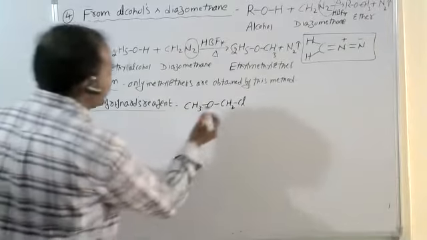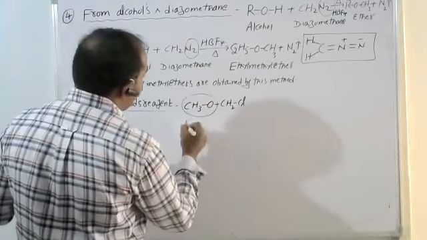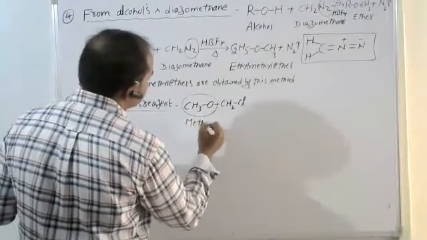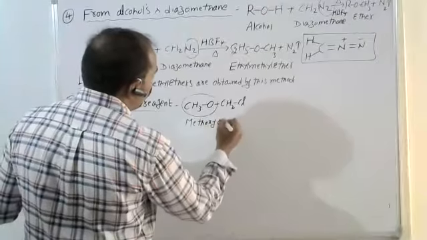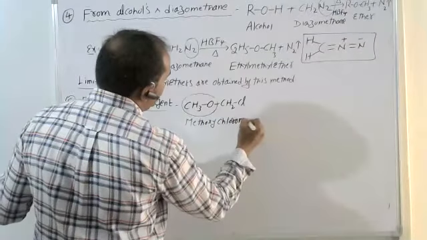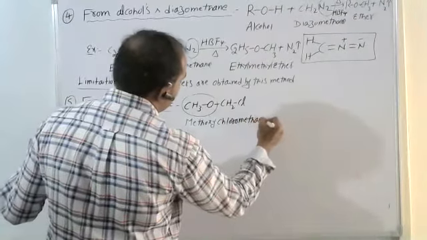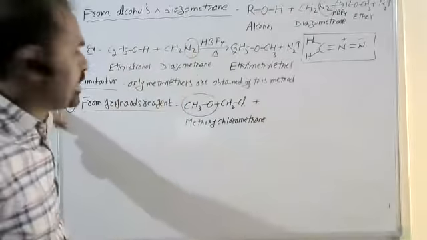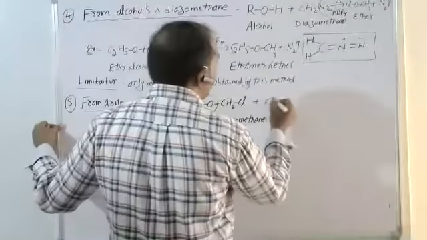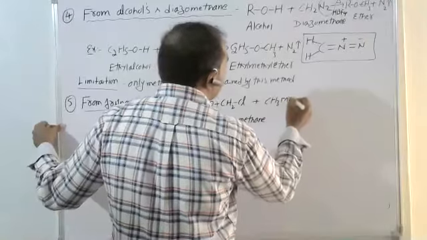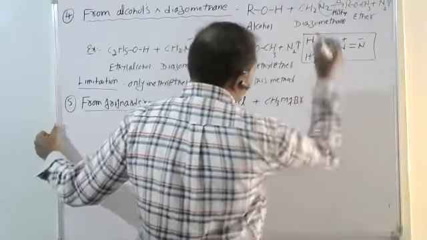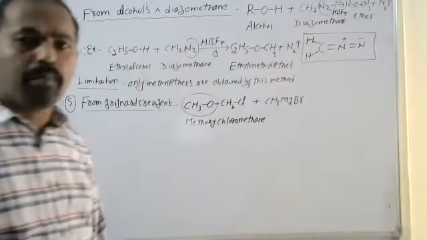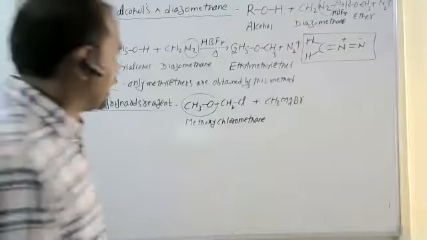Based on this process, we prepare higher ethers by reacting alpha halo ethers, methoxy chloromethane, with Grignard's reagent. What is called Grignard's reagent? Alkyl magnesium halide. If I have taken methyl magnesium bromide, that is nothing but Grignard's reagent.